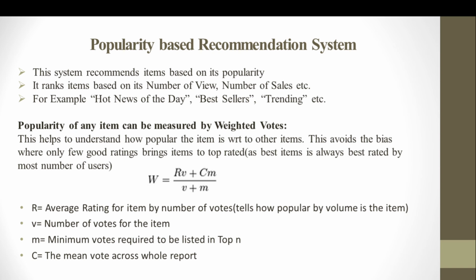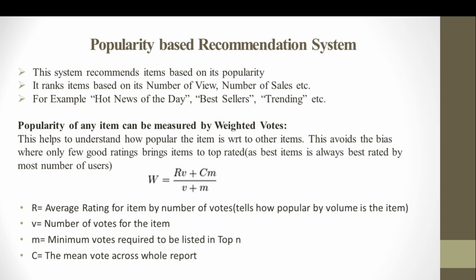So if we are assessing the most popular item and the highest quality item at the same time, then we have to consider that if an item is getting a 5 out of 5 rating, we must ask out of how many users. If we want to list a specific item as a popular item, there should be a criterion that at least this many votes have to be given to it. If it does not have that number of votes, then this item is relatively very new and very few votes are cast for it.